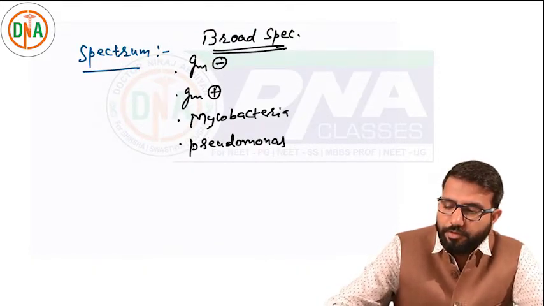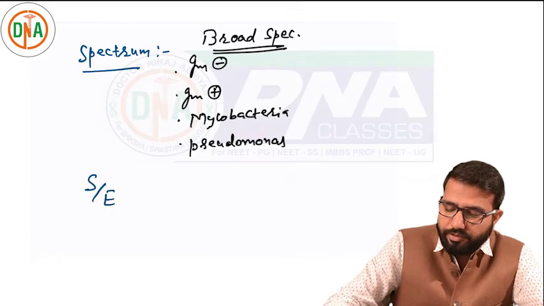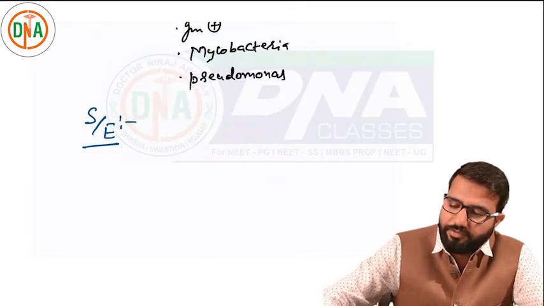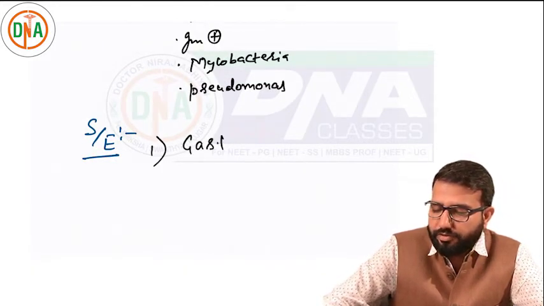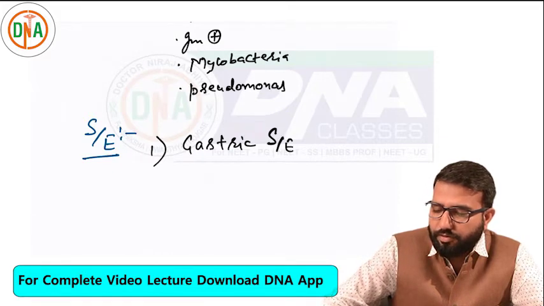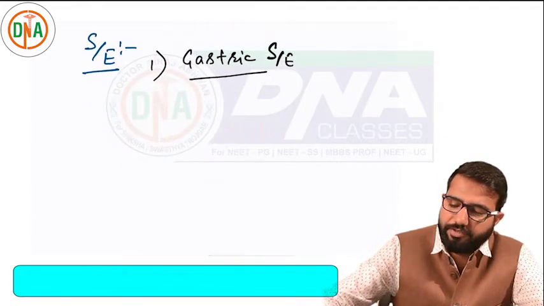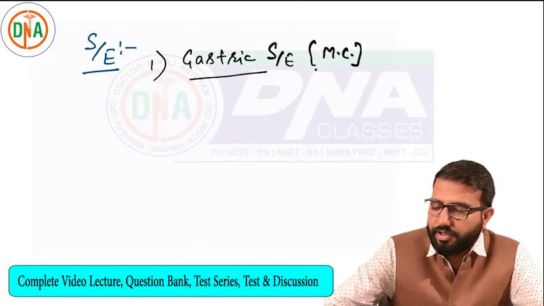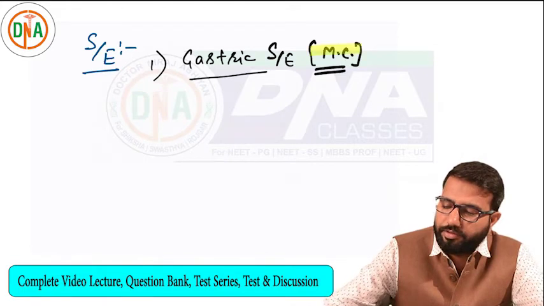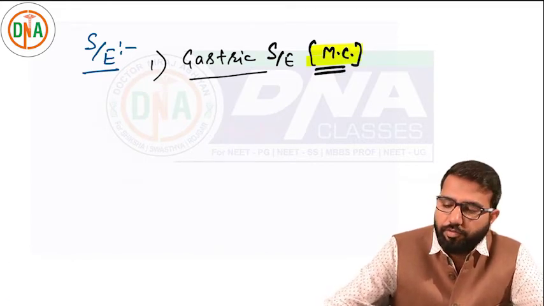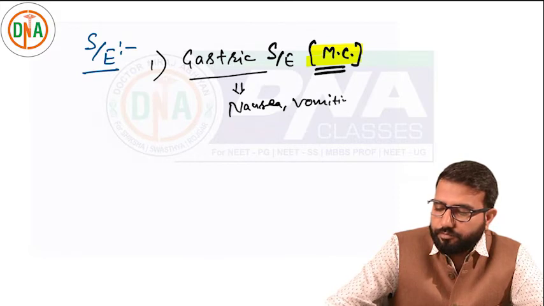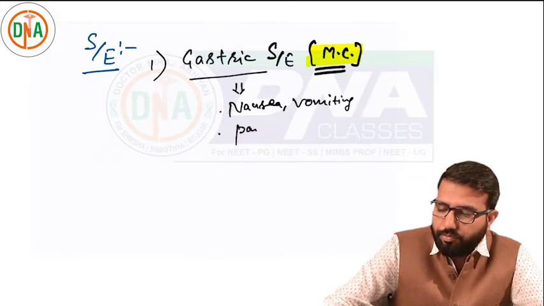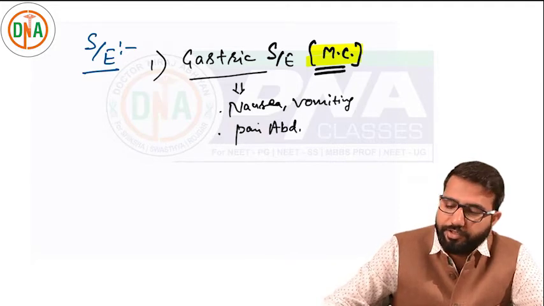Now, what are the side effects of these drugs? Most common side effect is gastric side effect. The most common and earliest side effect is gastric side effect. Very important. Which side effect is most common with fluoroquinolones? Gastric side effect is more common. These drugs can cause nausea, vomiting, pain abdomen. So gastric side effects are very common.